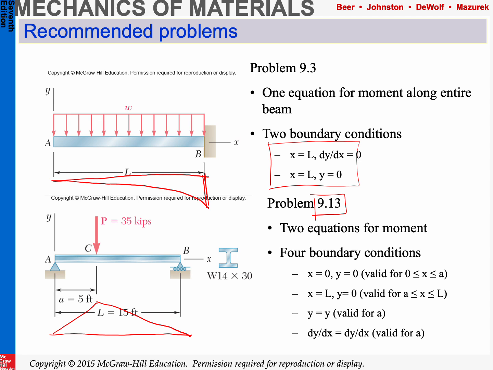At each support, we have our deflection is equal to 0. However, we have to introduce these two sort of artificial ones here, that at point A, that deflection is the same regardless of which part of the beam we're going at, because we're joining at the same point, and the slope is the same at each point. It's not necessarily 0 because we don't have symmetrical loading.